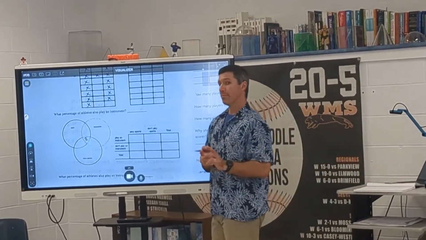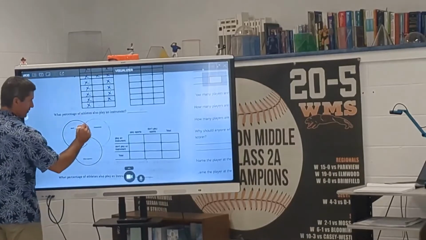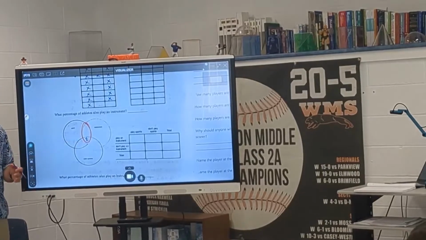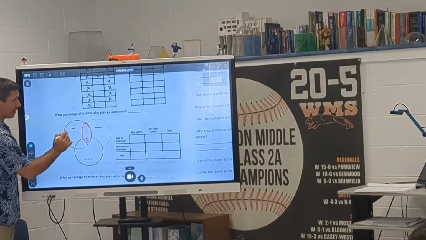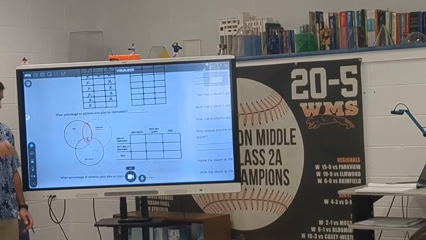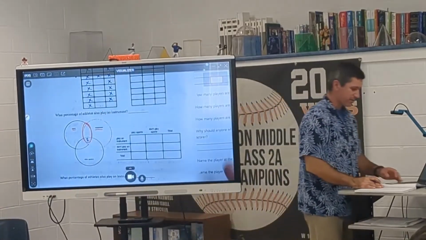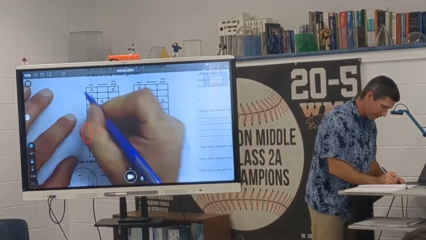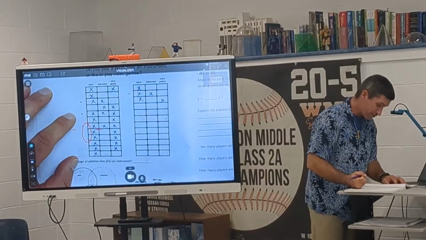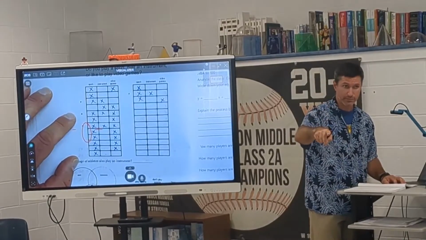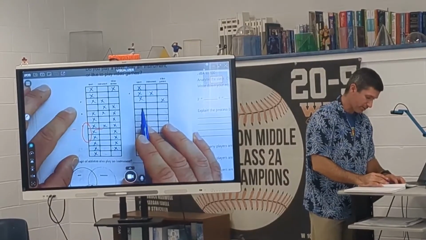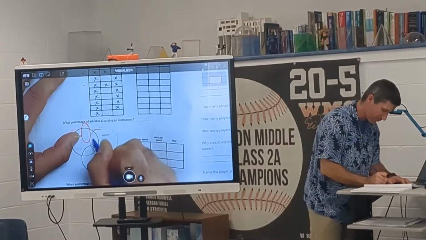Now you want to pair two up at a time. You see this little football shape right here? We're not going to count these people twice. We don't want to double up on that. But we do want to know, excluding those 2 people, how many are in the sport and instrument category, which would be yes, yes, no. I always like to put dots next to the ones I count so I don't count anybody twice. So yes, yes, no, there's 1, there's 2. Did I miss somebody? Yes, yes, no. Yeah, there's only 2.